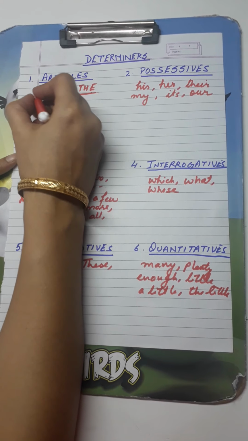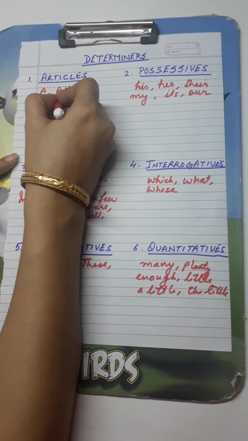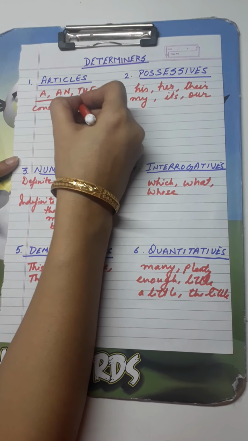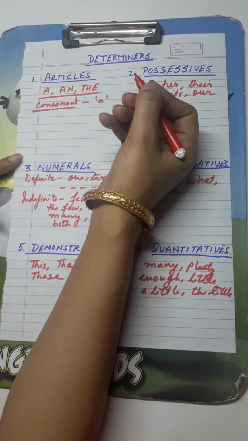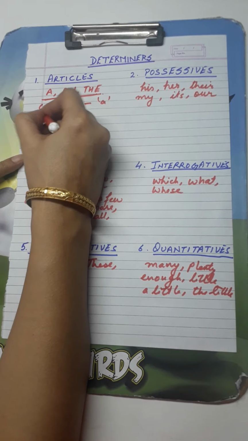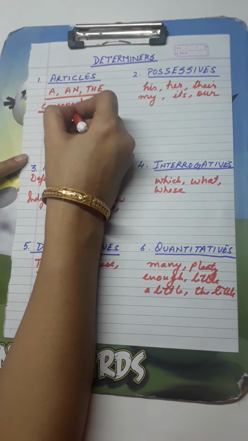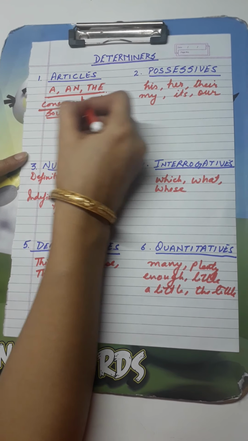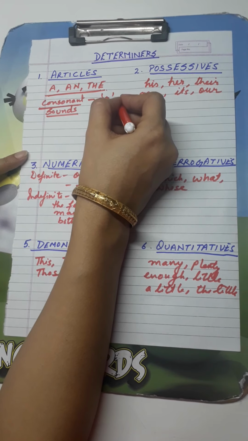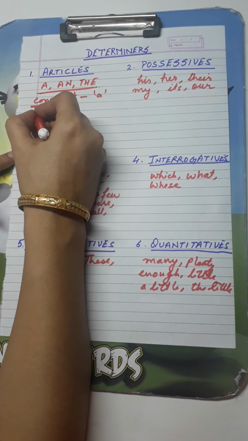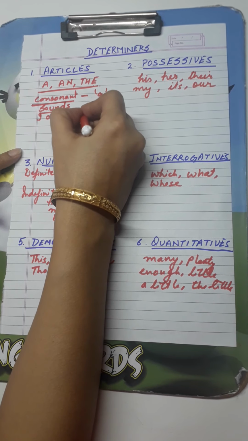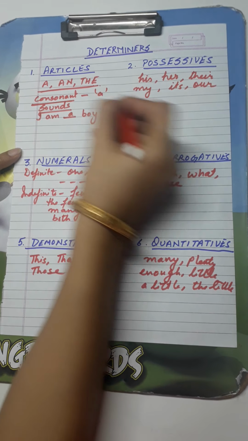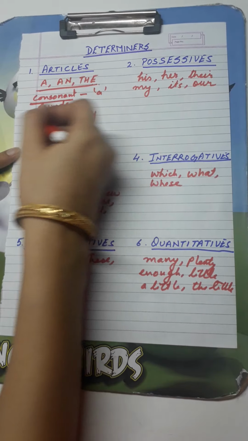But I want to specify where a is used and where an is used. Most people say that with a consonant we get a. Now, not any consonant letter, we have to consider the consonant sound. So consonant sounds have article a in front of them, like I am a boy. Fine.